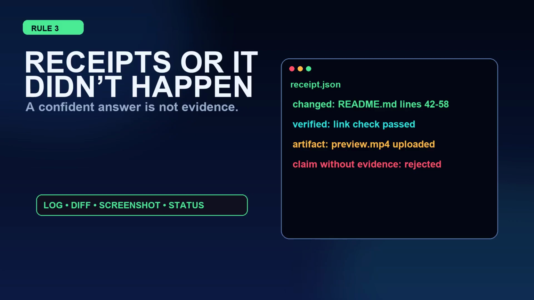Rule 3. Receipts or it did not happen. Every tool call needs evidence after the fact. What changed, where it changed, when it changed, and how we know. A confident answer is not a receipt. A logline, a diff, a screenshot, an uploaded file, or a verified status check is a receipt.